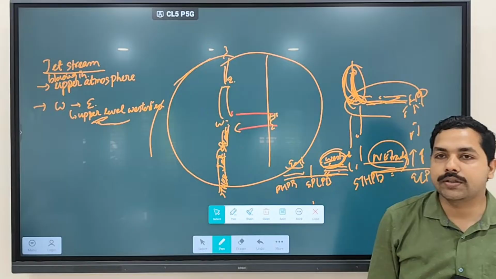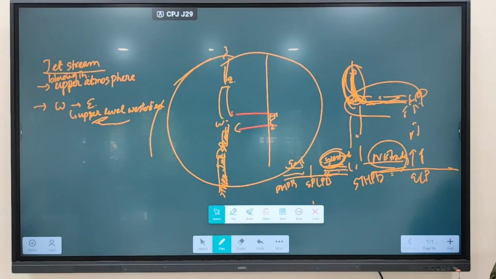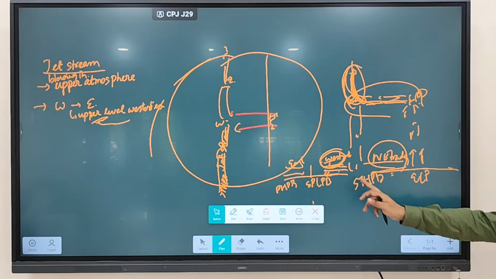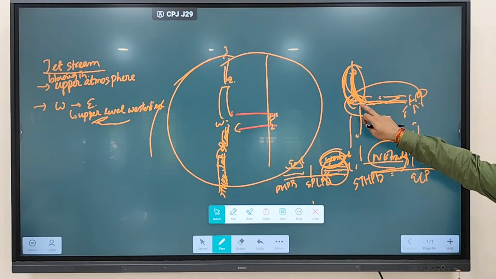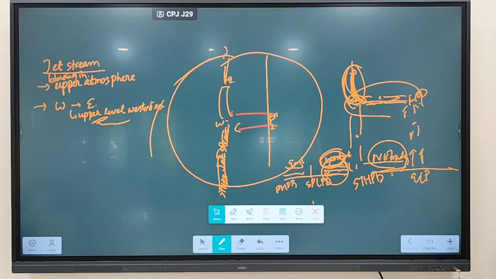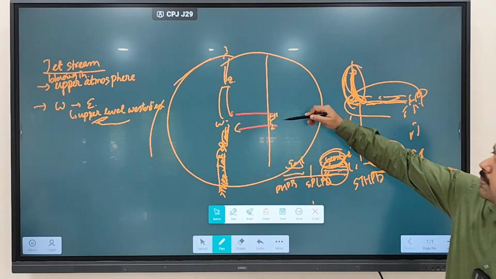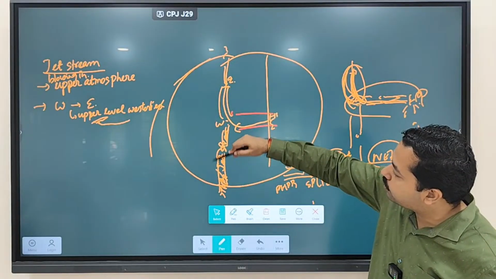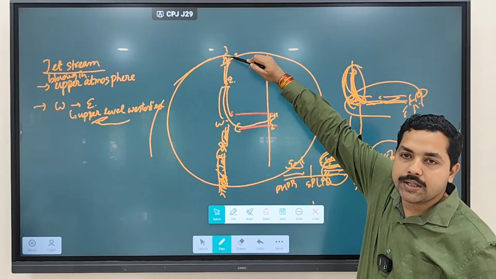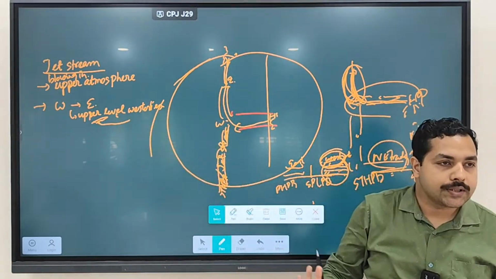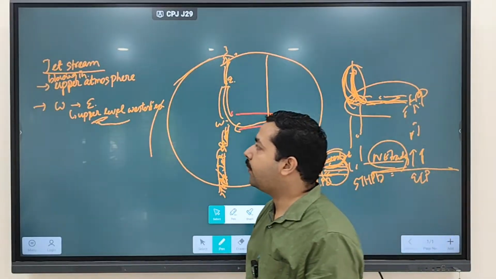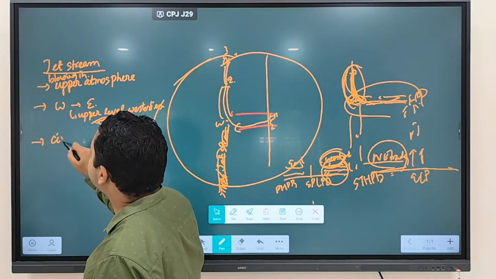Clear? Any doubt regarding this one? So jet streams are referred to as upper level westerlies, not lower atmosphere. Don't confuse it with the lower westerlies. That westerly wind is blowing in the lower atmosphere, while this wind is blowing in the upper atmosphere. It is deflected towards this side, so it moves from west towards the east direction. That's why it is referred to as upper level westerlies.